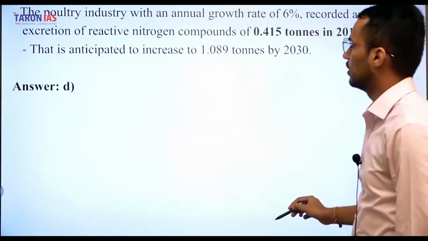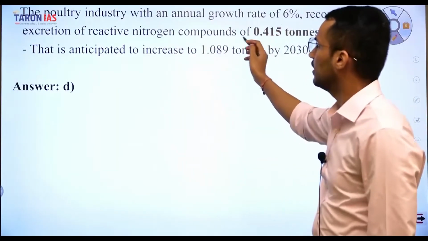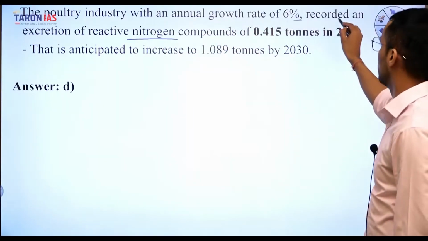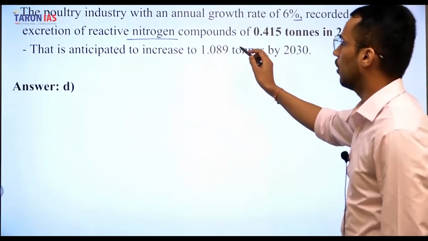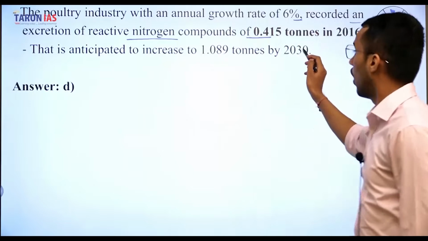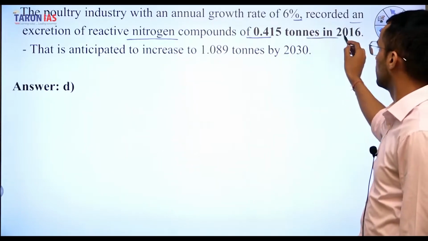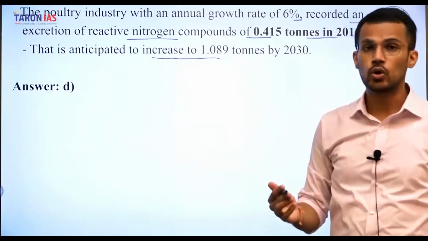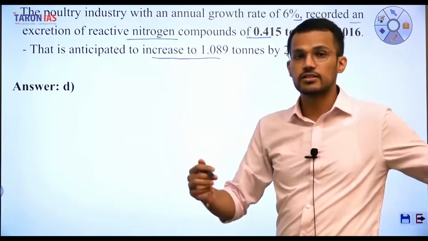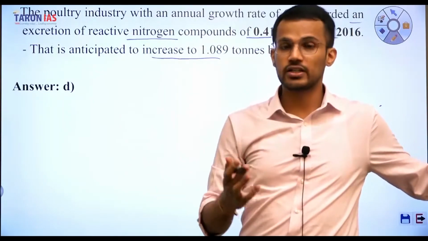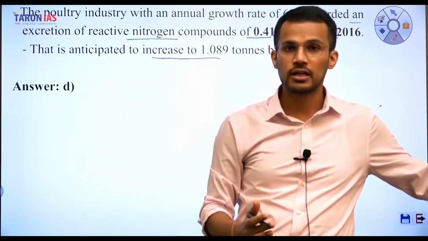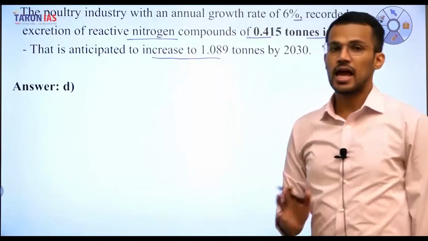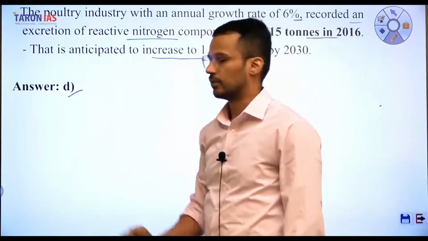Third statement is about poultry industry, and they are emitting reactive nitrogen. So poultry industry with an annual growth of 6% recorded an excretion of reactive nitrogen compounds of 0.415 tons in 2016, which is anticipated to increase to 1.089 tons by 2030. So poultry industry is one of the sources of reactive nitrogen compound, and hence even third statement is correct. Answer is D, all of the above, right?